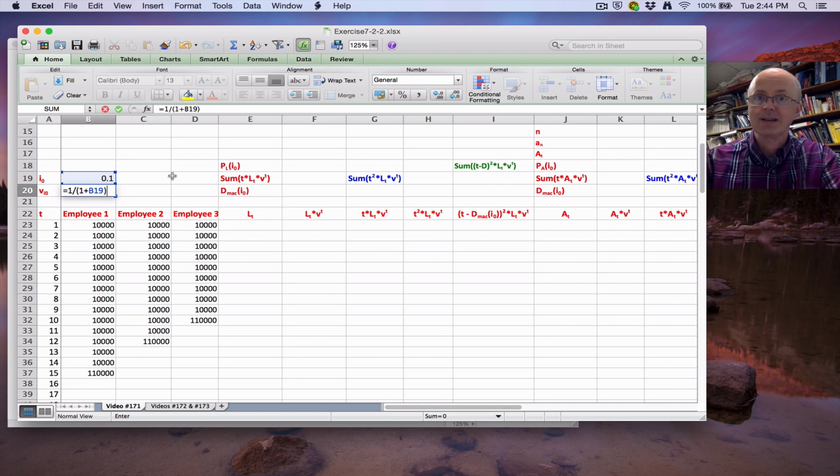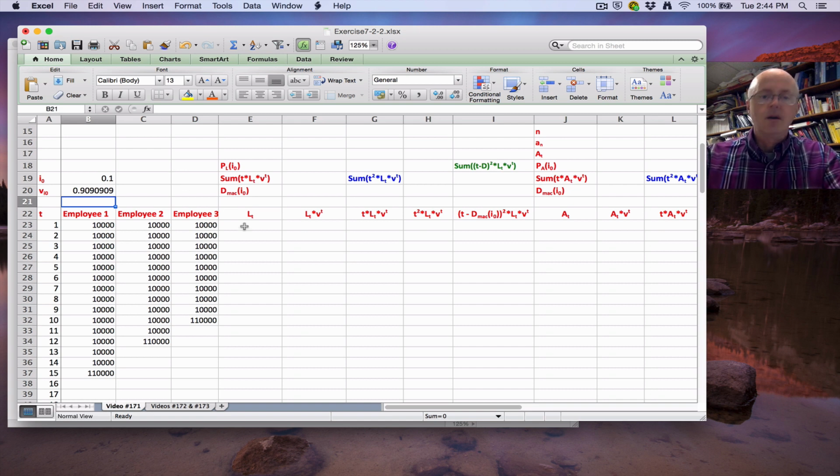When I do refer to cell B20, which I will need to do a lot, then I will use dollar signs to fix the cell reference and make it an absolute cell reference. We saw that in the last video. v is 0.90 repeating. Alright, let's start to fill in what comes next.